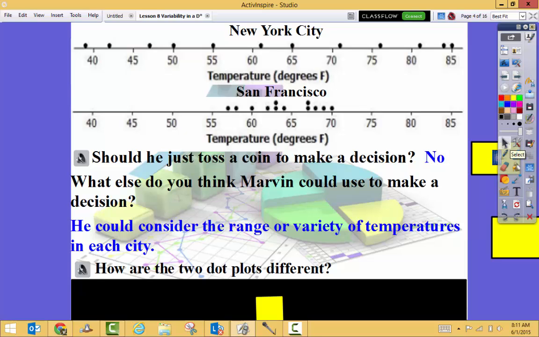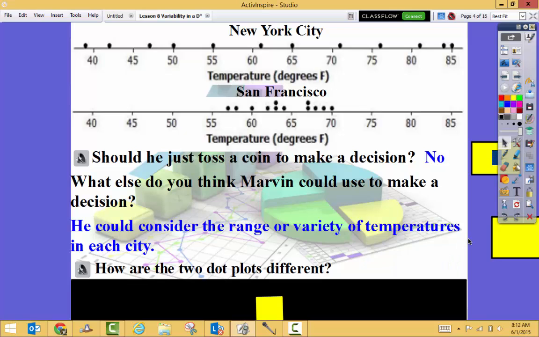Okay, listen to this question. Variability was introduced in an earlier lesson. Variability is used in statistics to describe how spread out the data in a distribution are from some focal point in a distribution, such as the mean or mode. Maybe Robert should look at how spread out the New York City monthly temperature data are from its mean, and how spread out the San Francisco monthly temperature data are from its mean. To compare the variability of monthly temperatures between the two cities, it may be helpful to look at dot plots. The dot plots for the monthly temperature distributions for New York City and San Francisco City are above.